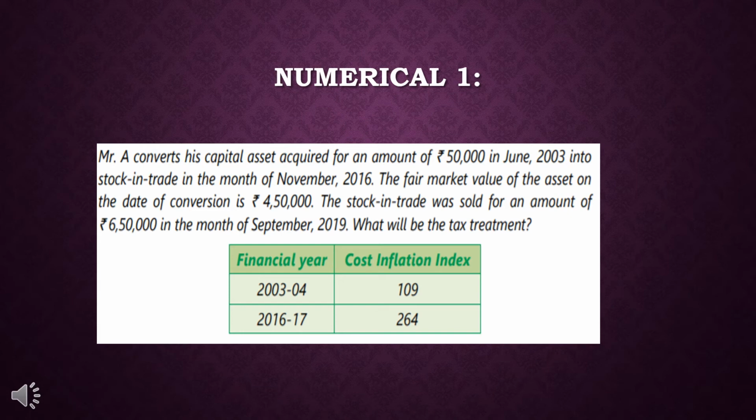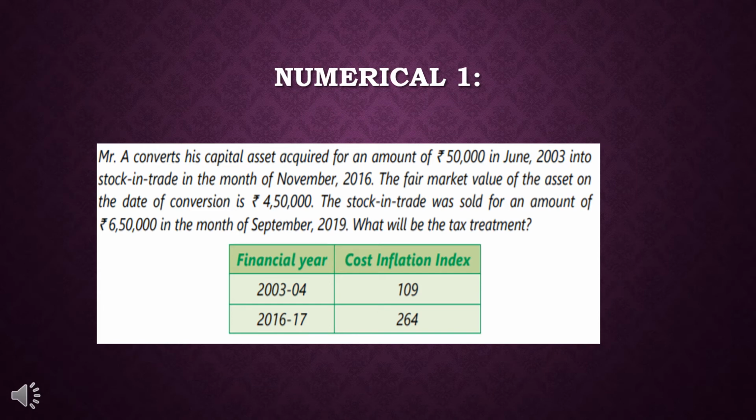Mr. A converts his capital asset acquired for an amount of rupees 50,000 in June 2003 into stock in trade in the month of November 2016. The fair market value of the asset on the date of conversion is rupees 4,50,000. The stock in trade was sold for an amount of rupees 6,50,000 in the month of September 2019. So what will be the tax treatment?